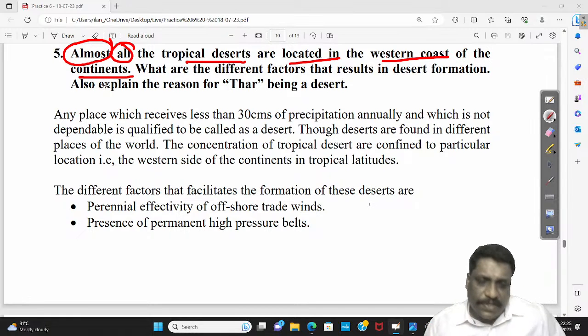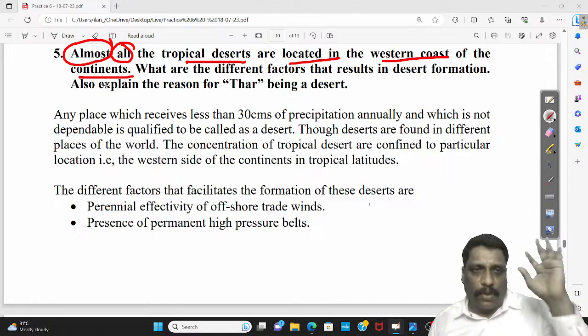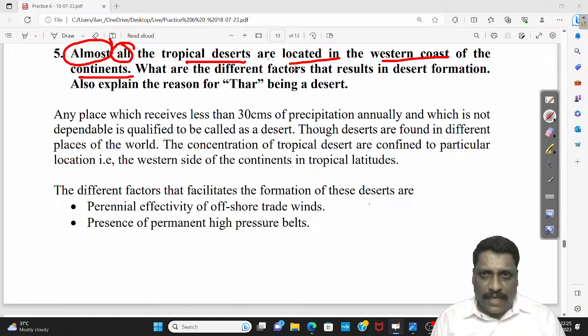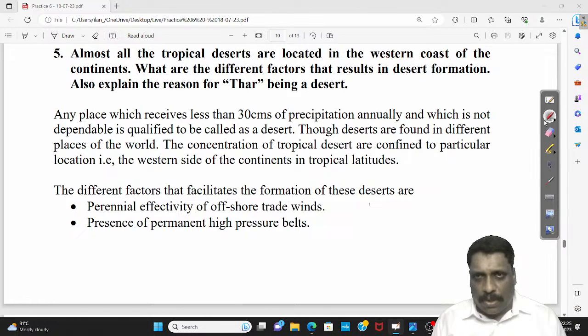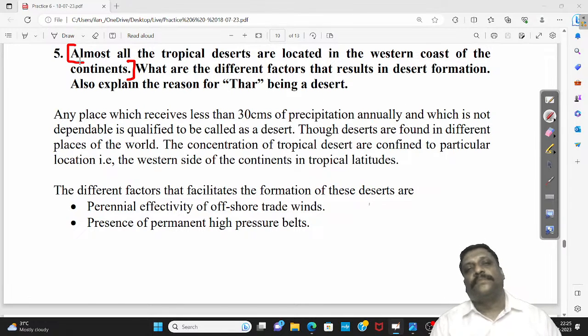Somewhere the previous question discussion has given you a hint about this question. And one more thing, my dear friends, whatever I have read till now is not a question, it is a statement. Almost all tropical deserts are located in the western coast of the continents.